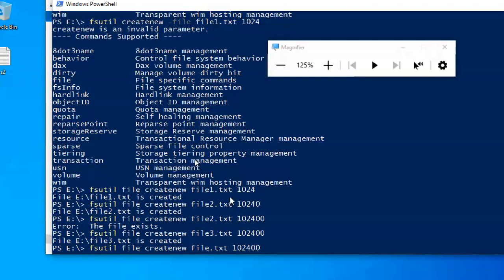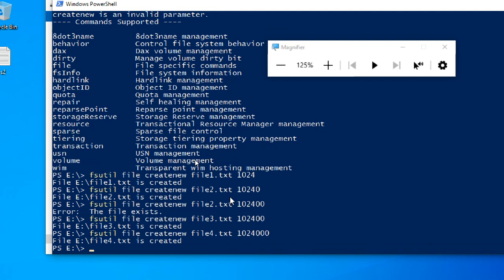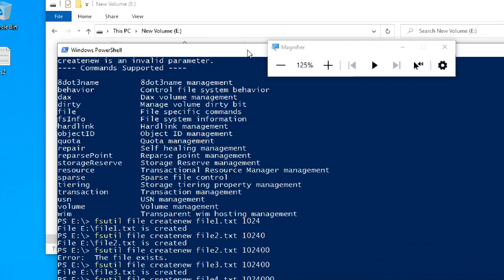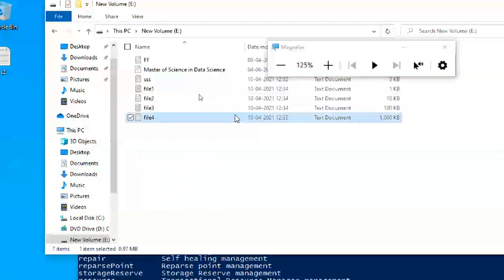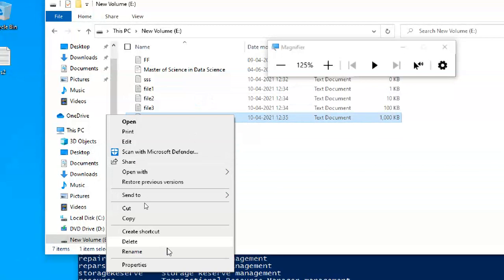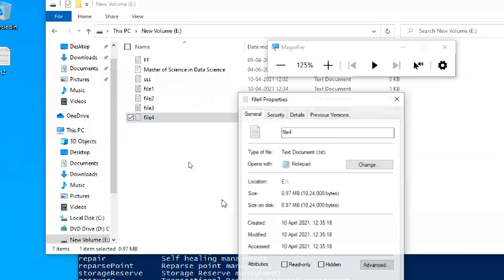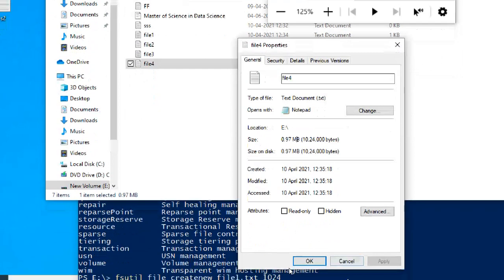1024 means a 1 KB file. So now I'm giving how much it can be. 100 means 1000 KB. File size shows 1000 KB, which means I created almost a 1 MB file.